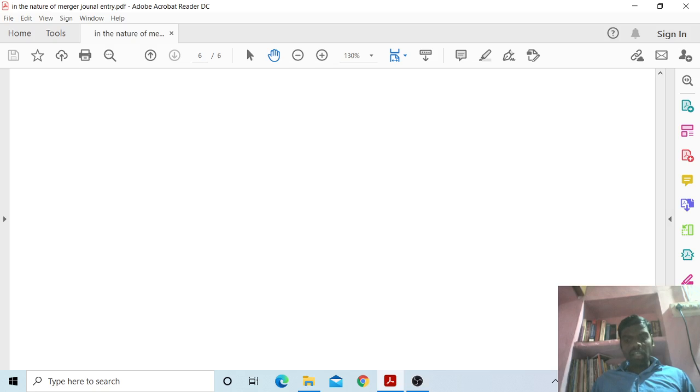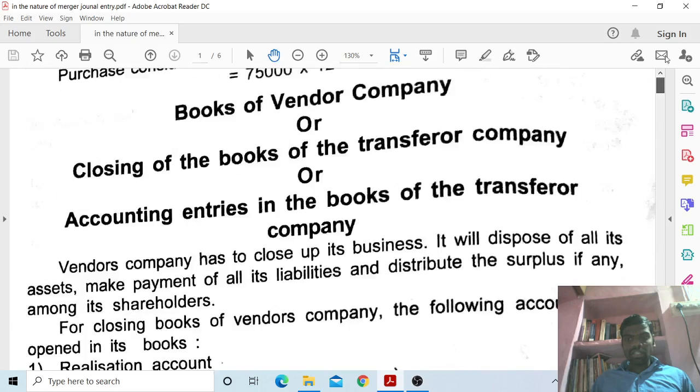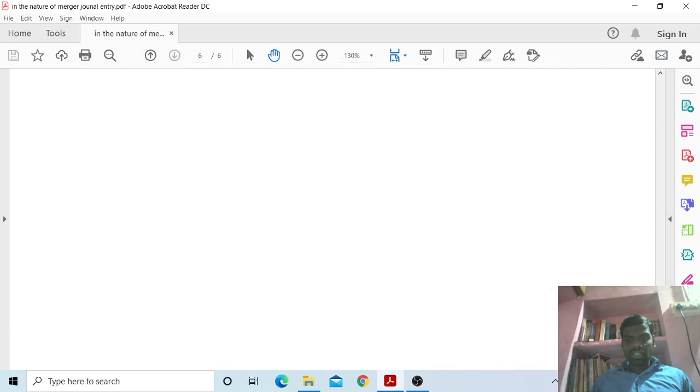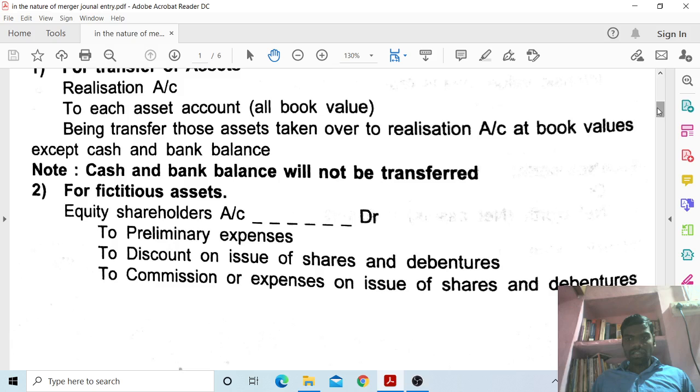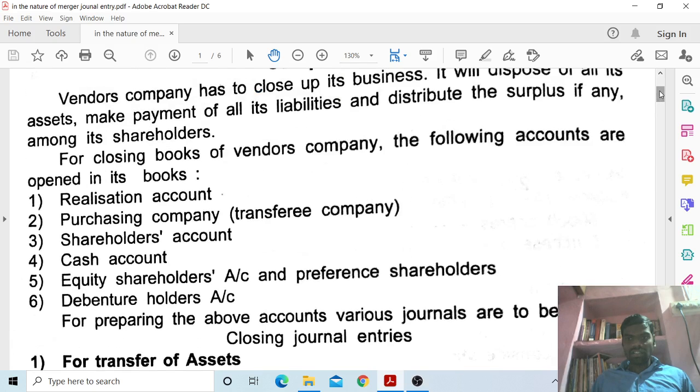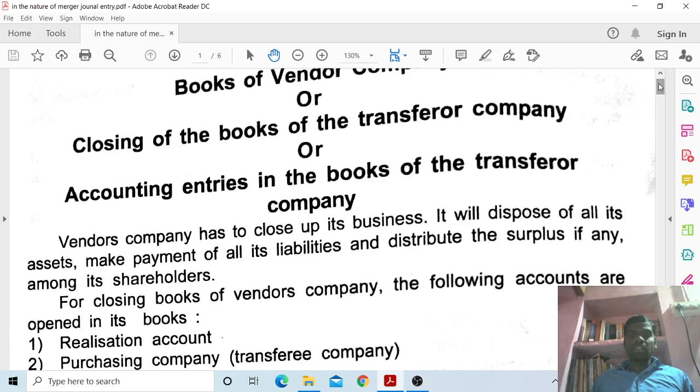So these are all the above entries. Books of vendor companies, closing books of the vendor company, and opening entries of the transferee company, and closing books of the transferor companies.